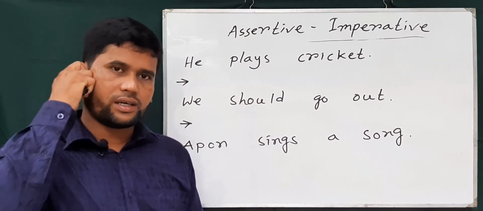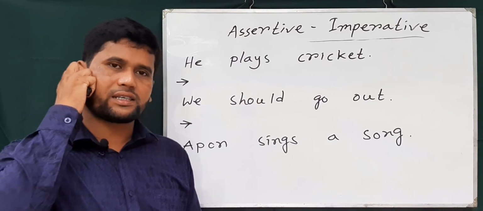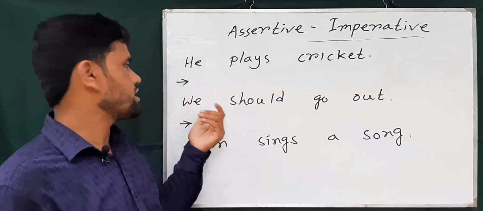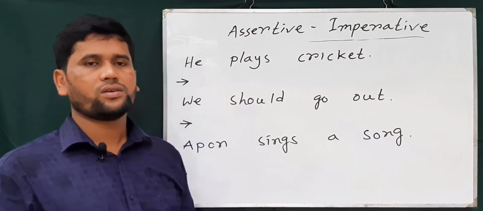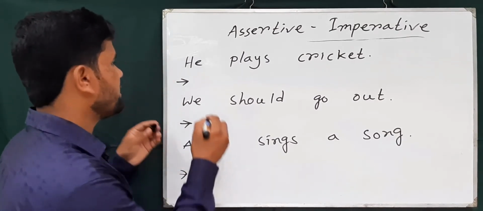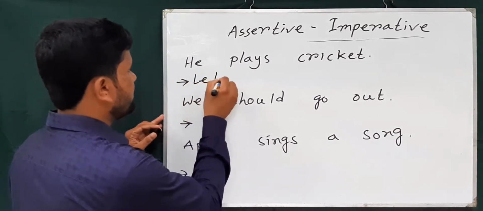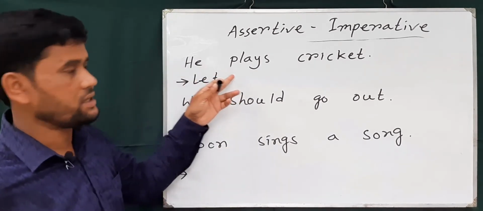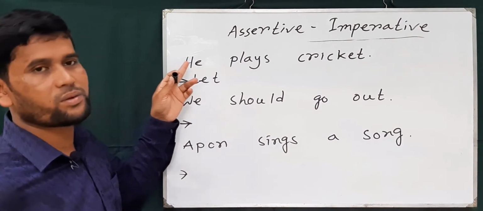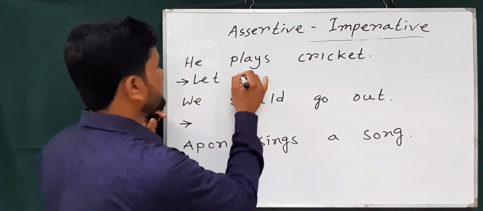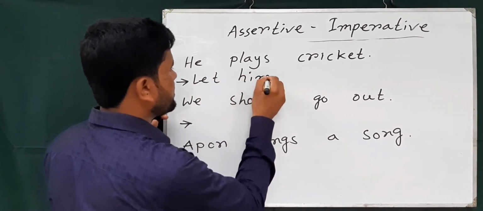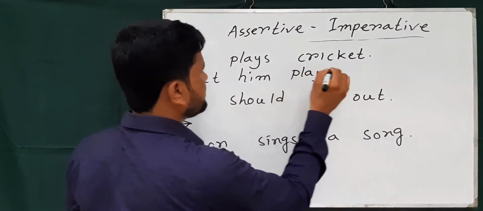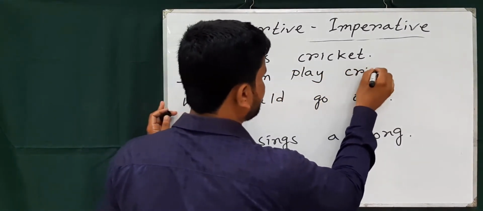So if the assertive sentence is affirmative and starts with first person or third person, we use let first, then make the subject into the object, turning the subjective form into the objective form, him, and use the base form, play cricket. Next part.